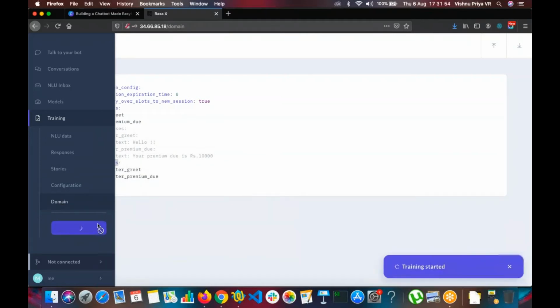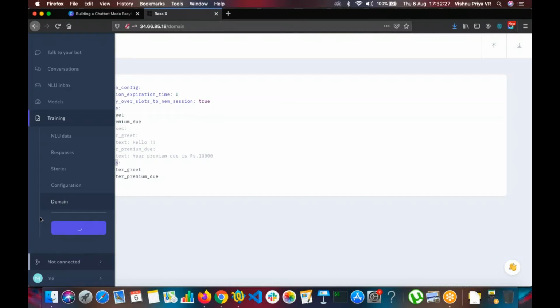Let's train it. What training means is that the bot will be learning from whatever examples we have given. If the user asks in a different way, for example, premium due is what we have given, and the user just asks premium, both mean the same, but the way the user asks is different. That is what the bot is trying to learn when we click the train button, by using NLP or machine learning at a high level. So the training is going on.